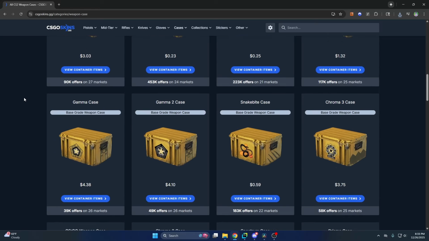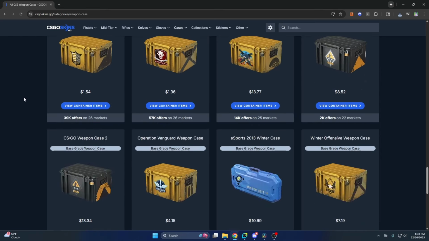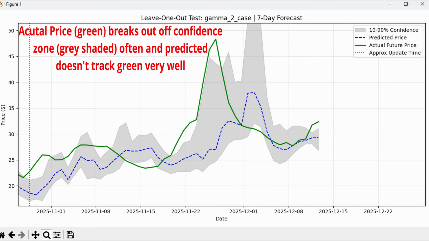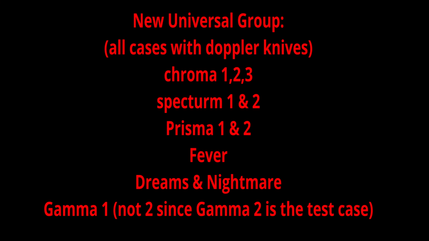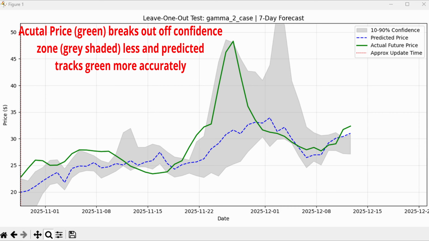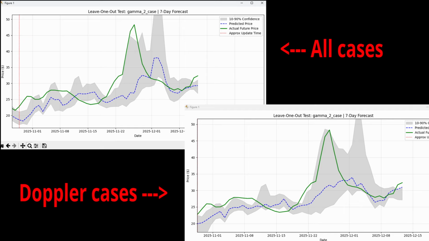At first, when using all cases but one, the model was struggling. But when you lower the universal group to similar cases, for instance, grouping them by knife finishes, I found it became more and more accurate.